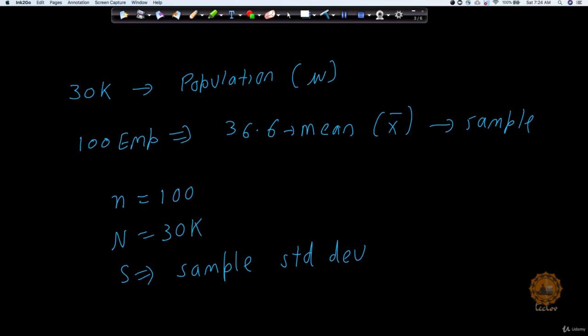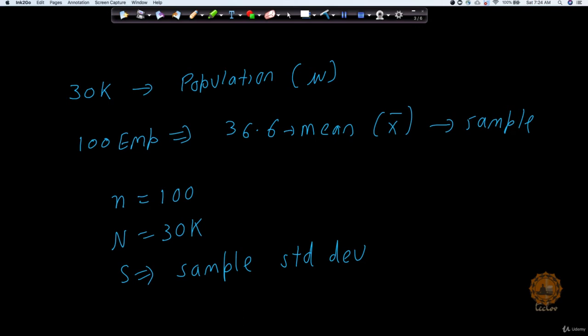Now how confident can you be that this value 36.6 conveys something about my population mean? Can I say that since I got a mean of 36.6 for 100 employees, for my whole Tech Love company having 30,000 employees the population mean will also be 36.6?